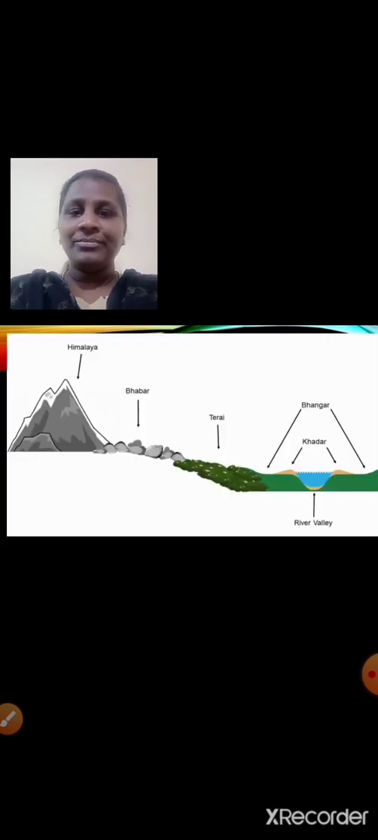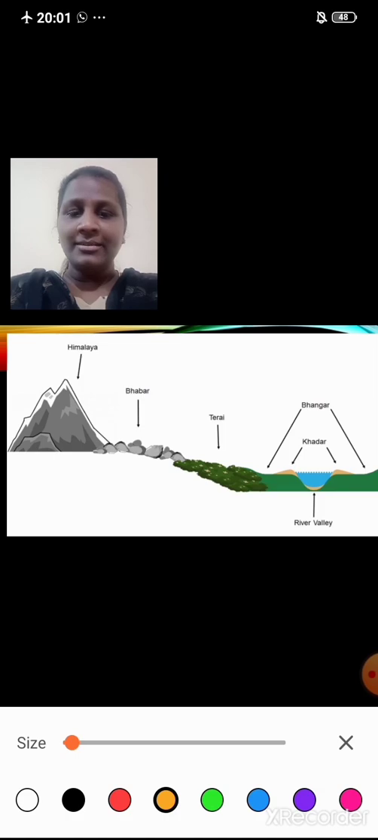Now, let us learn about Terai. To the south of the Bhabar belt lies Terai region. So here it is very clear. To the south of Bhabar we have the Terai. This part.